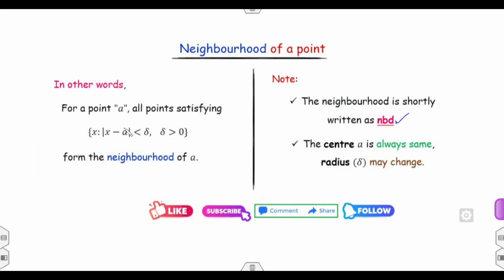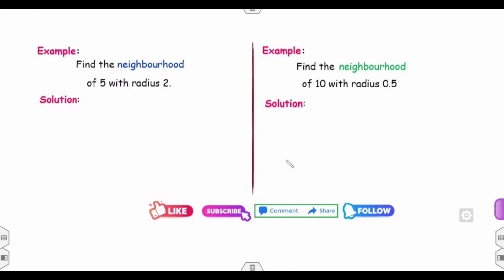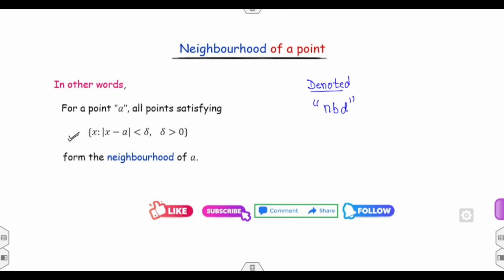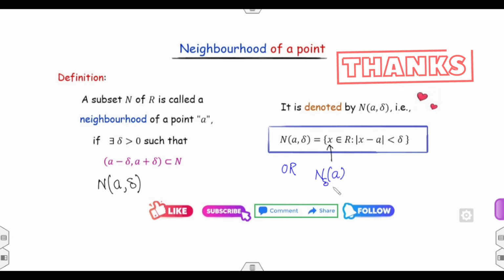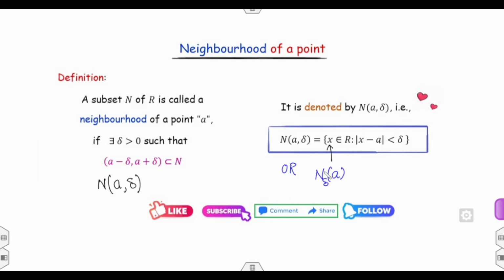The point A is called the center, while delta is called the radius. How can you find the neighborhood of the point 5 with radius 2? Make sure some books or authors use the notation N(a, δ) as well, writing the delta as a subscript. Both have the same meaning.